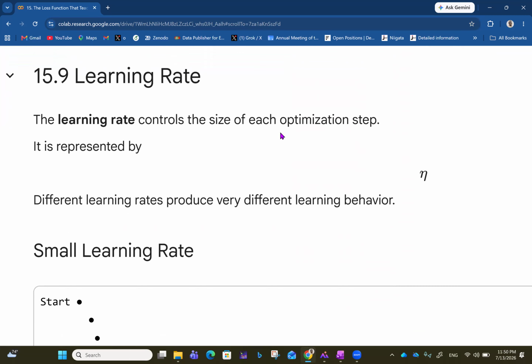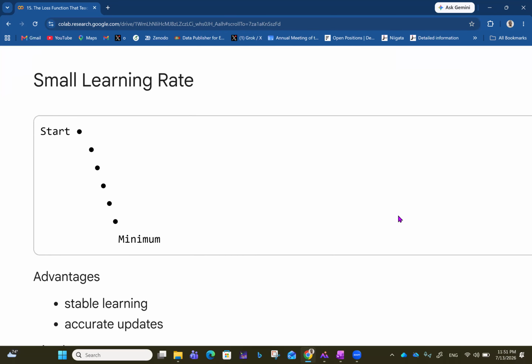It is represented by eta, and different learning rates produce very different learning behavior. The learning rate also determines whether you have to do more or fewer iterations to get to the minimum value of the loss function.